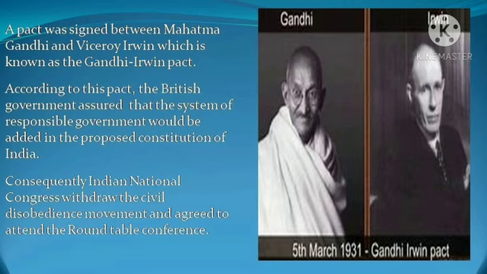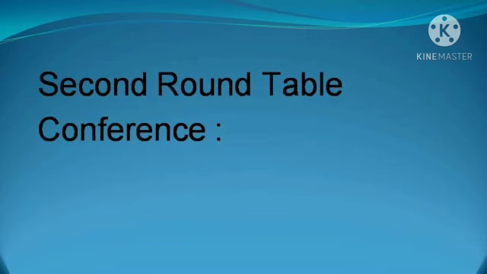According to this pact, the government assured that the system of responsible government will be added in the Indian Constitution, and they even agreed to release most of the civil disobedience volunteers against whom there was no allegation of violence. And the Congress under the leadership of Mahatma Gandhi agreed that they would suspend the civil disobedience movement and participate in the second Round Table Conference. So in 1931, the Round Table Conference was organized.